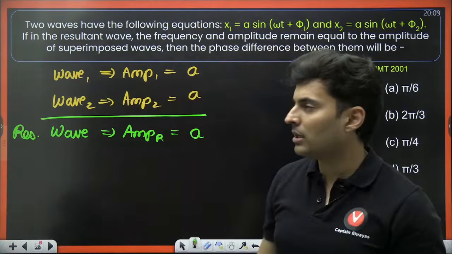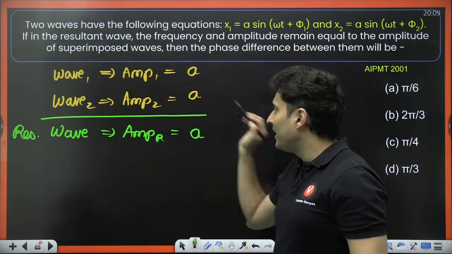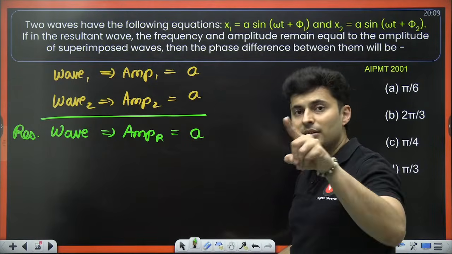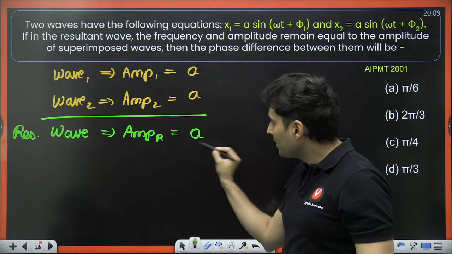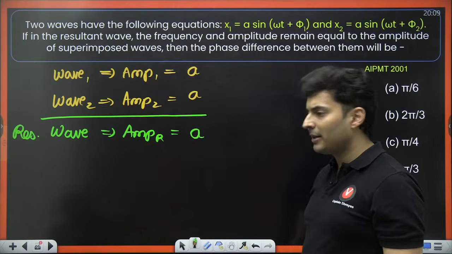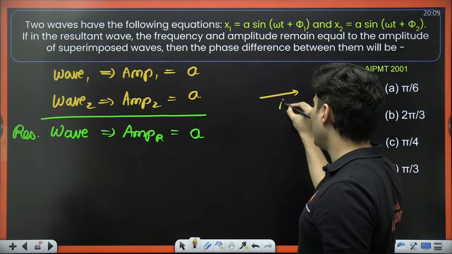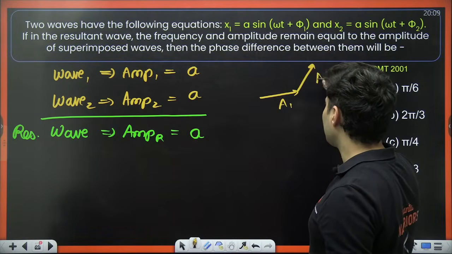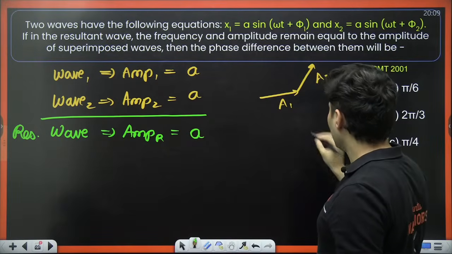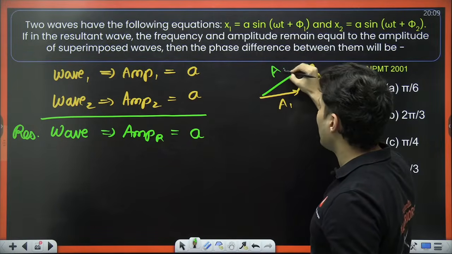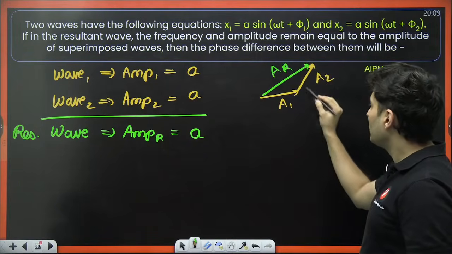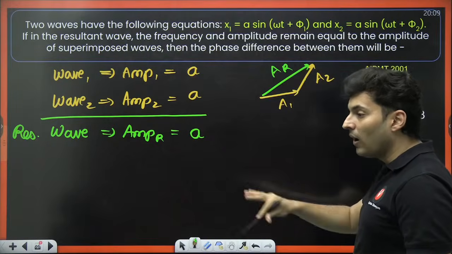This is interesting. I add this wave and this wave, phasors treated like vectors. I get the resultant vector also as A, meaning if I show A1 bar plus A2 bar, I should get the resultant wave's amplitude. And I'm telling you that all of these are equal.